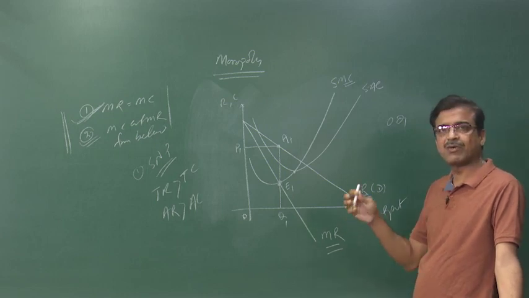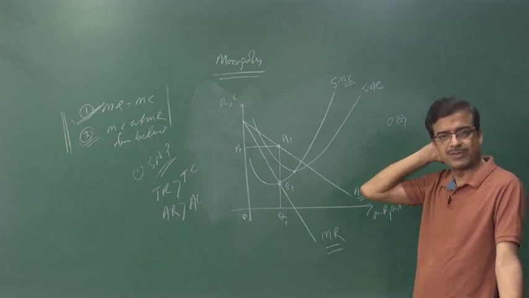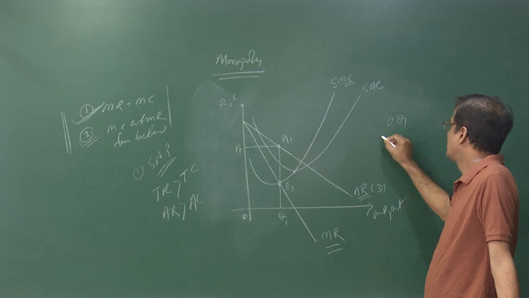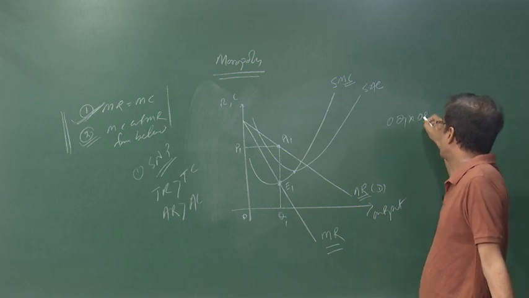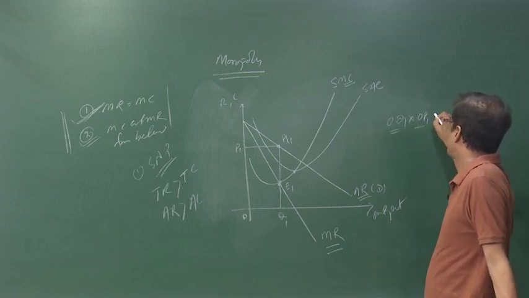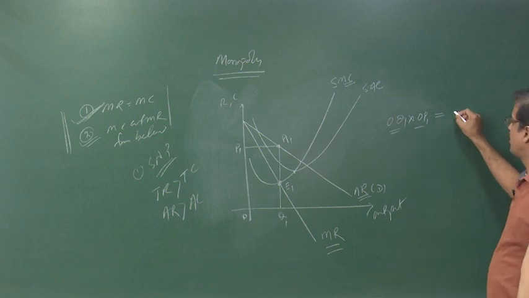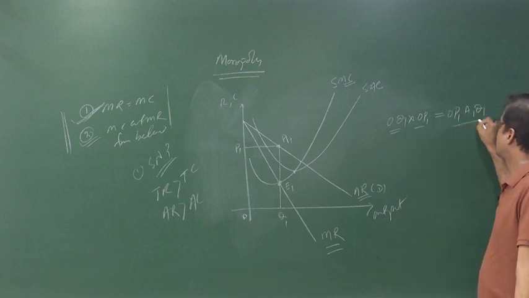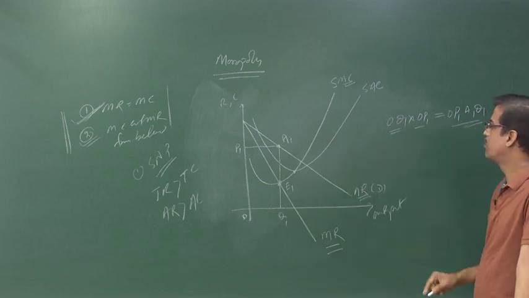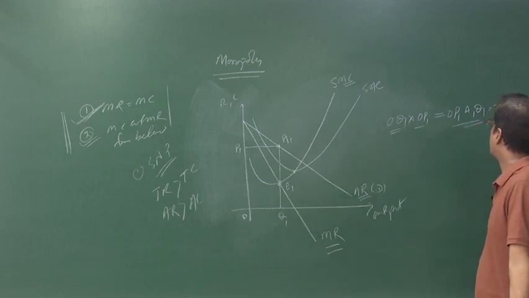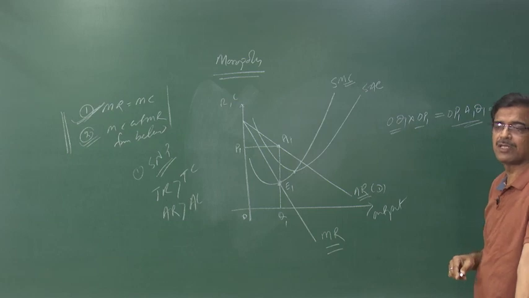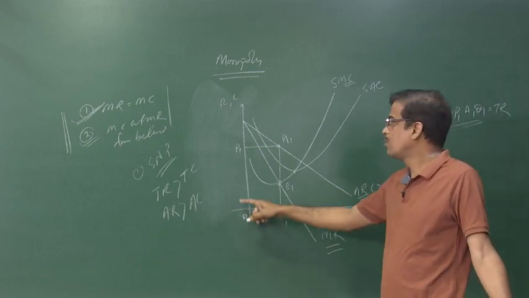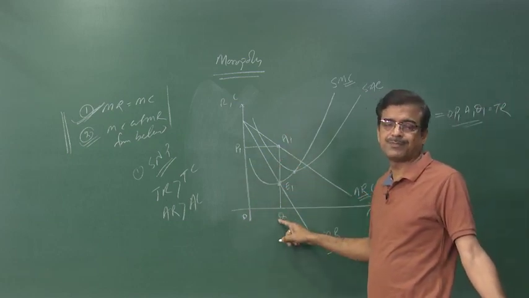When we multiply price and quantity, what is the total revenue? Now price is OP1, quantity is OQ1. We find the area OP1A1Q1. So, OP1A1Q1 is to be treated as the total revenue. So, this is your total revenue. Total revenue is OP1A1Q1.